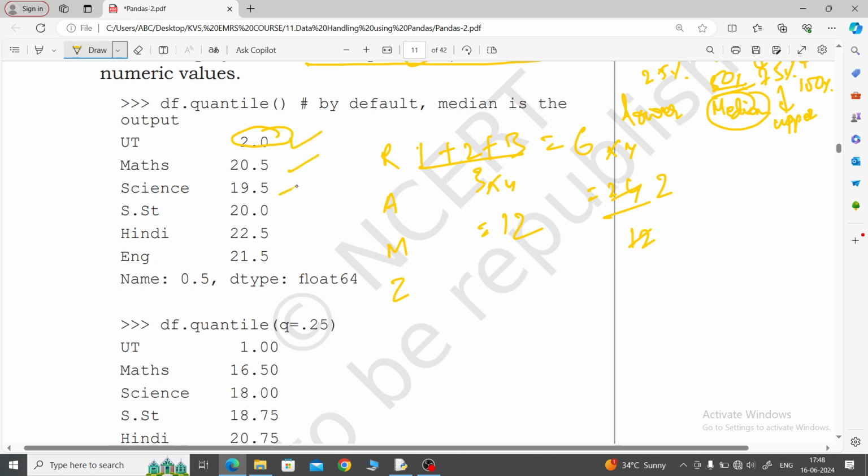Now mathematically, the median value is 50%. Quantile equal to 50%, by default it will accept it. Now q, listen, at this q place we cannot write capital Q. This is the quantile parameter's argument. Whenever we pass it, you answer with this q only. Q equal to 0.25, then the first quantile is taken out and displayed.